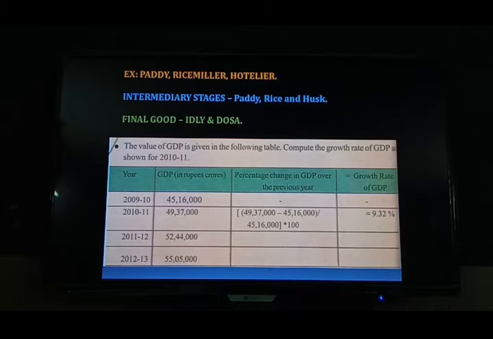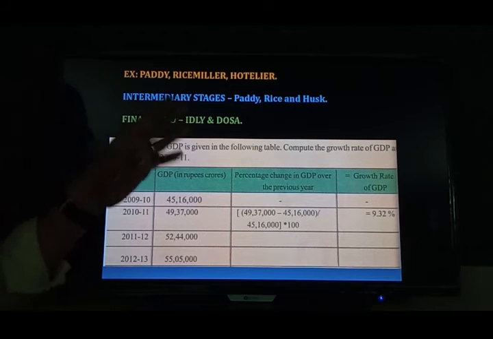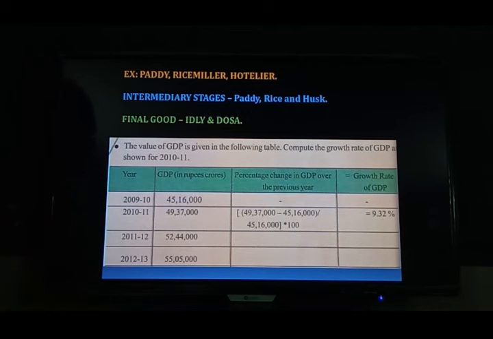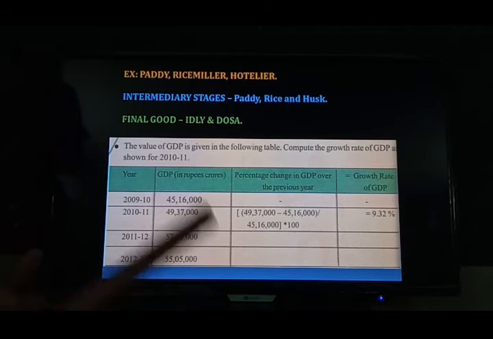Now listen, for example, paddy. Who will cultivate the crops? Farmers. Farmers will cultivate the land.